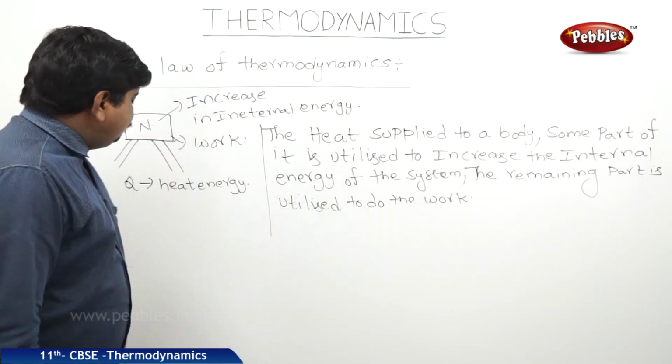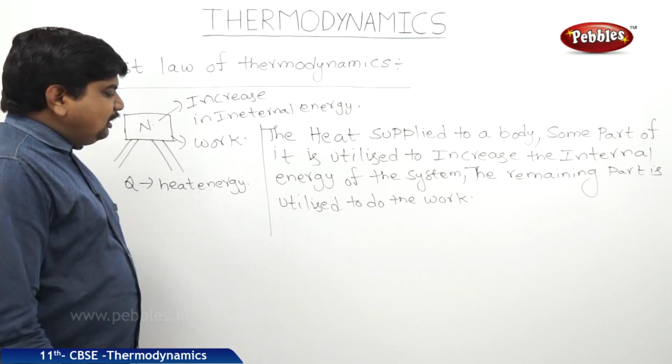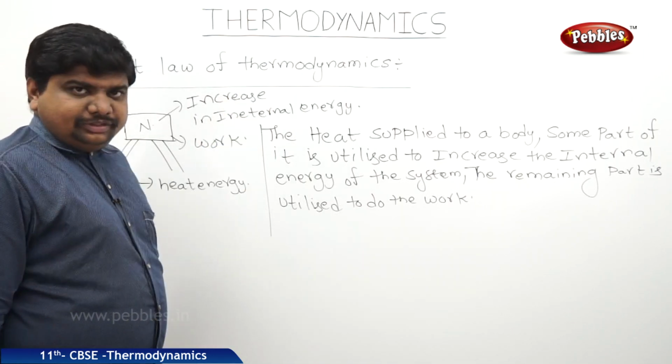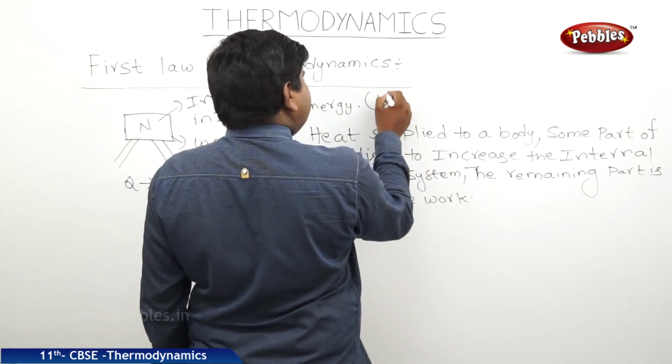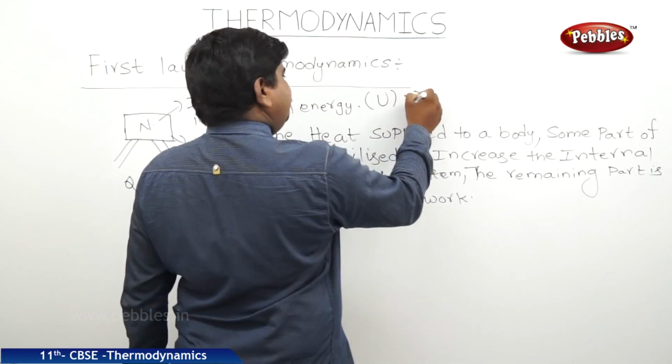Let us suppose the amount of heat energy supplied to a body or system is called dq. Increase in internal energy, let us suppose the symbol for the internal energy is U, where U is internal energy.